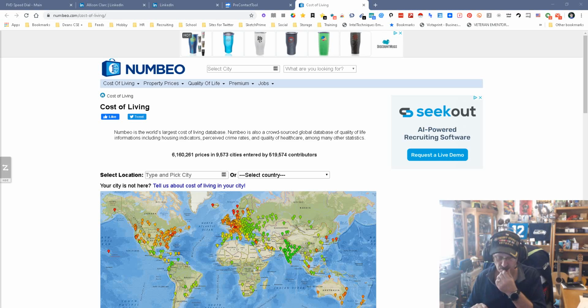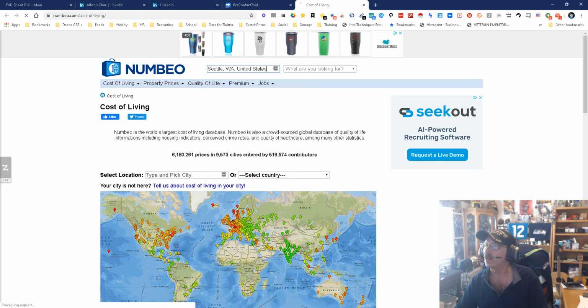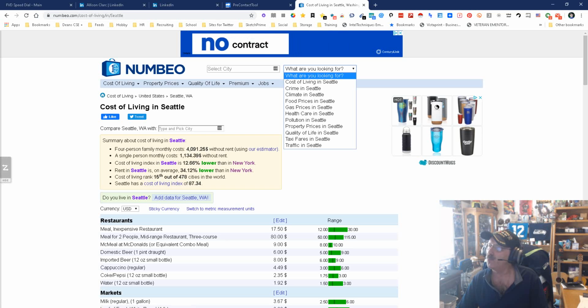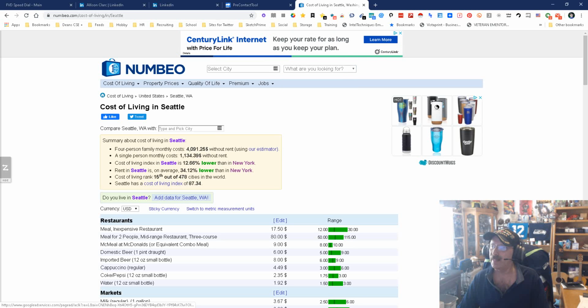We're going to look at a new tool here that can provide us a plethora of information for those of us that need to help people with relocating, cost of living, all that. It's called Numbeo. So here we are. We could select a city. Because I'm a Seattleite, I'm going to select Seattle, Washington, and we have our choice. We can look for cost of living, crime, climate, food prices, gas prices, healthcare, pollution, property prices, quality of life, taxi fares, and traffic. Pretty cool. So let's just look at what we get initially.